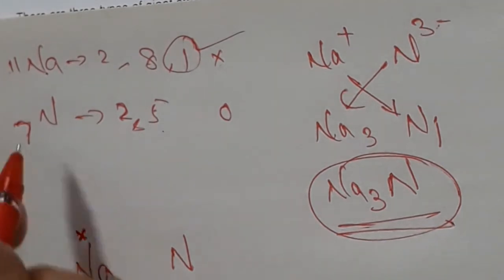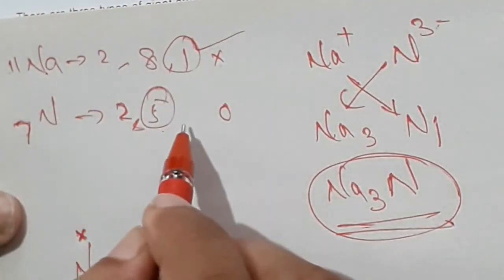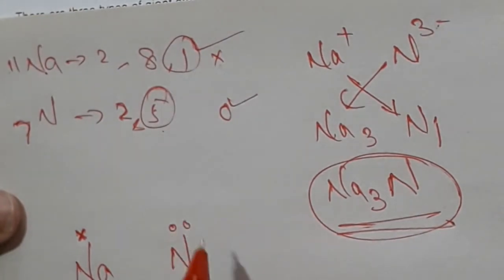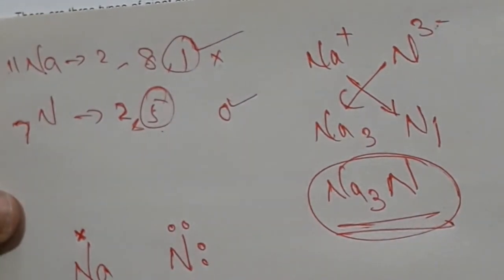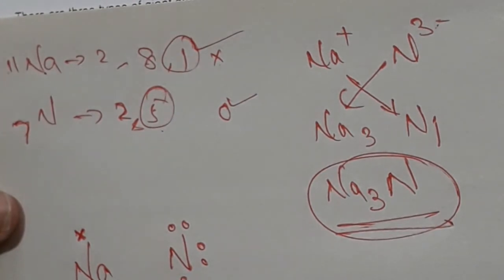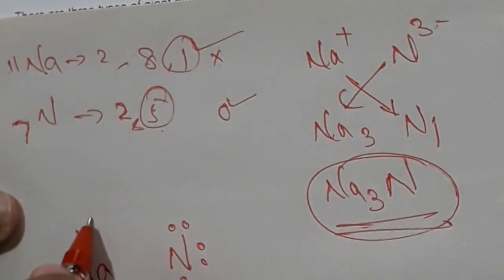Sodium. Nitrogen has 5 electrons in its outer shell. We use O to represent these 5 electrons: 1, 2, 3, 4, 5. This is sodium and nitrogen. This is an ionic compound. We know here sodium transfers 1 electron